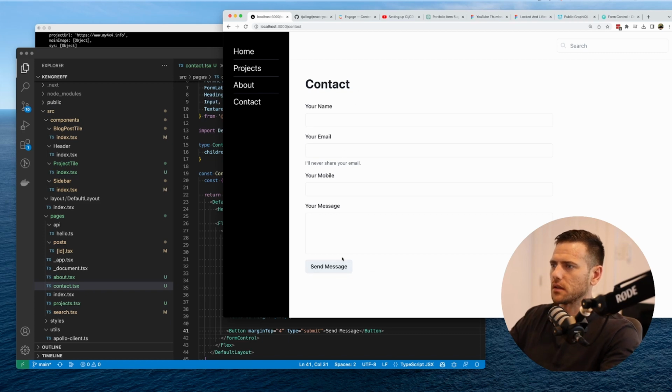Cool. So we go here, margin top 4. Love it. Send message. Now I like to create a hook for the logic, but we're going to need to have state here because we want to keep the state. And then when you hit submit, we want to send that state up to the API so we can go and make the request and show that this is loading and everything.